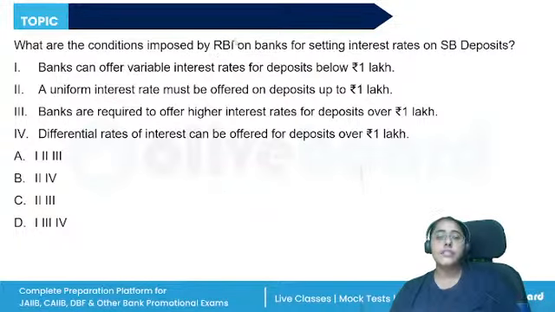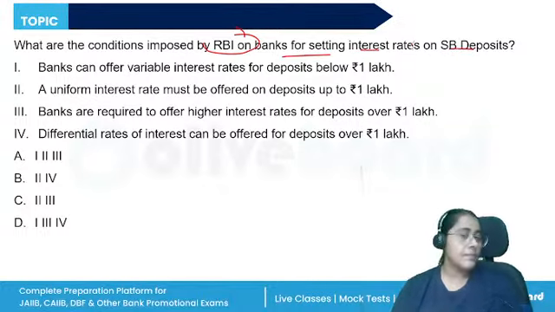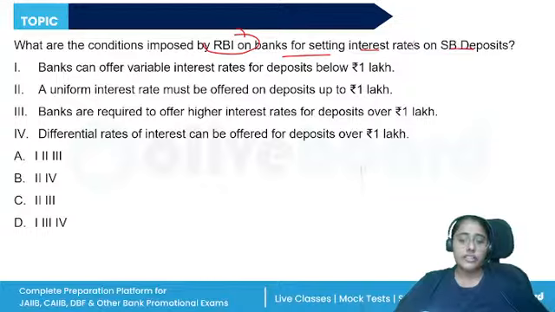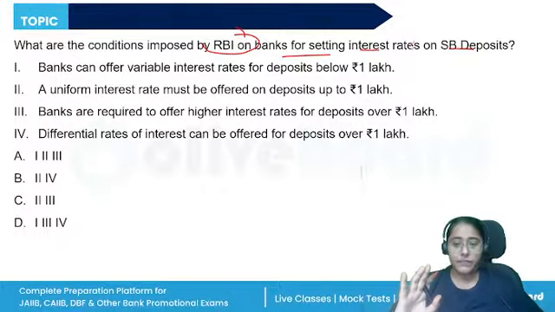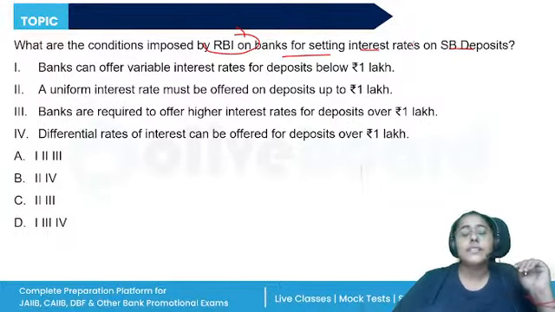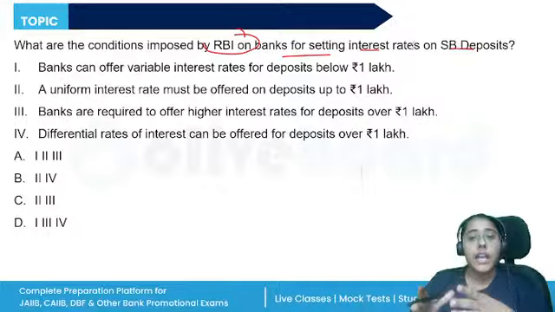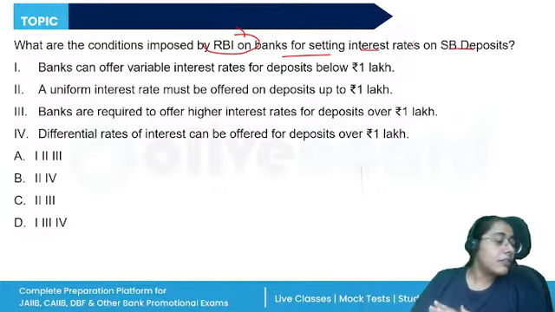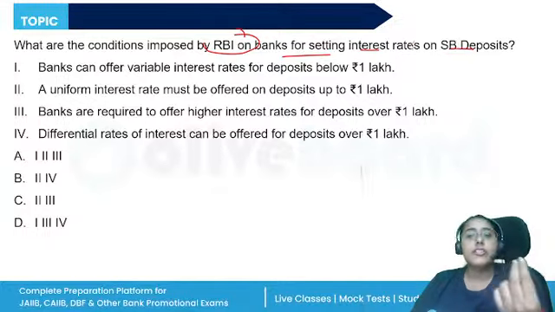What are the conditions imposed on RBI for setting the interest rates on savings deposit? Now, the deregulation of interest rate has been done with effect from 2011. Previously, the savings bank rate was regulated by RBI. Now, RBI deregulated the interest rate that is to be paid by banks on the domestic savings bank deposit. However, if the savings bank deposit has up to rupees 1 lakh, each bank will have to offer a uniform interest rate.